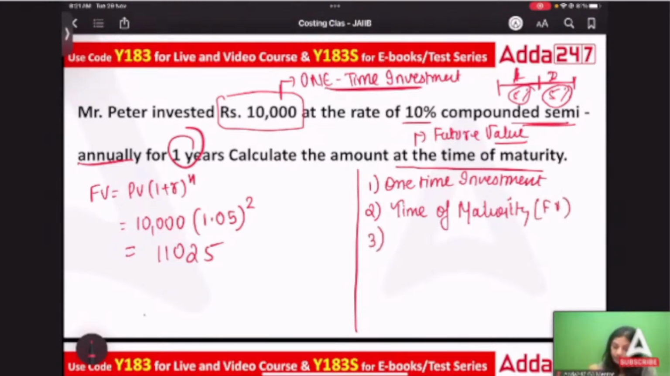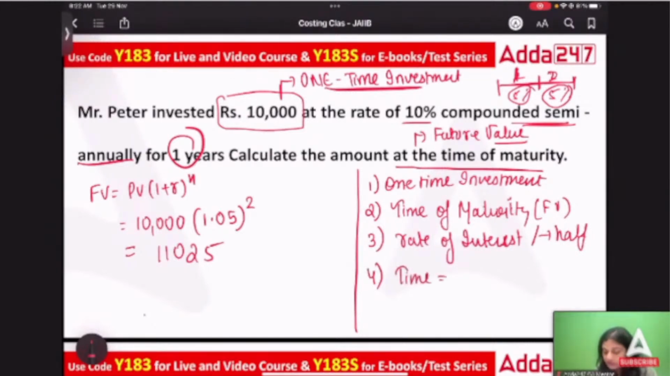Third, the rate of interest will be divided. It would be half, as it is half yearly. Correct? And the time will be doubled. Why are we doubling the time? Because you are getting interest twice in a year. So that is why the time has doubled. So these are the key takeaways from this question.